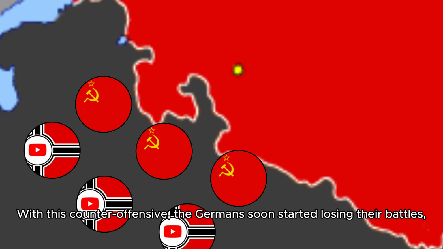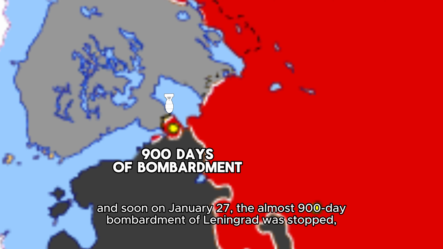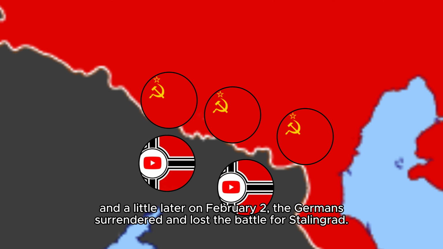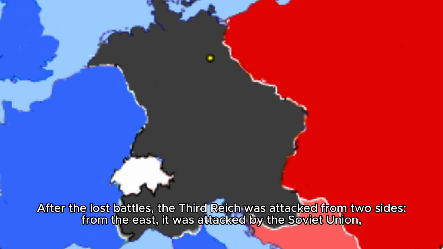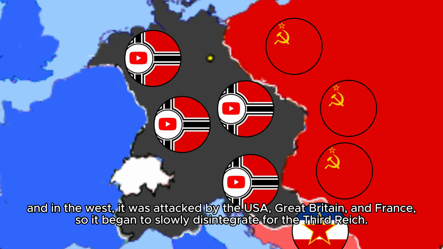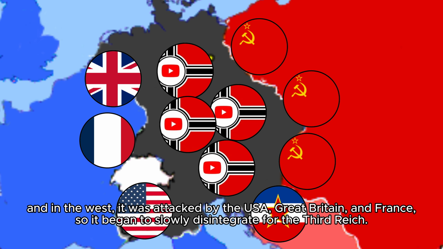With this counteroffensive, the Germans soon started losing their battles, and on January 27th, the almost 900-day bombardment of Leningrad was stopped, and a little later, on February 2nd, the Germans surrendered and lost the Battle of Stalingrad. After the lost battles, the Third Reich was attacked from two sides. From the east, it was attacked by the Soviet Union, and in the west, by the USA, Great Britain and France, so it began to slowly disintegrate.